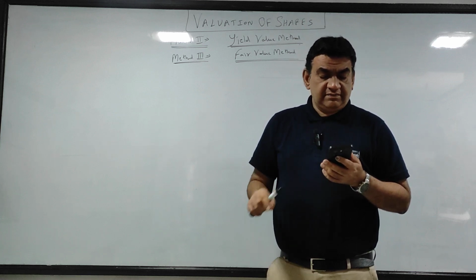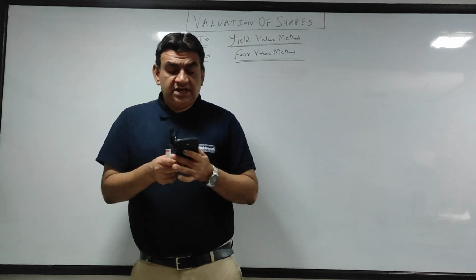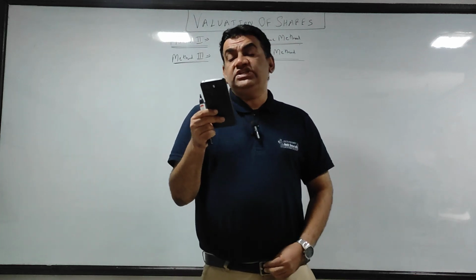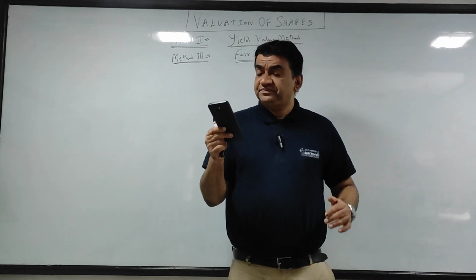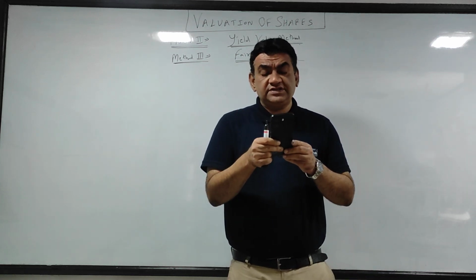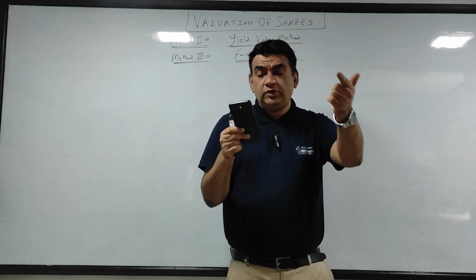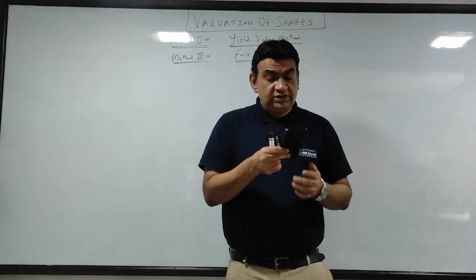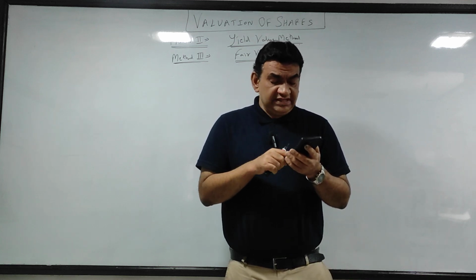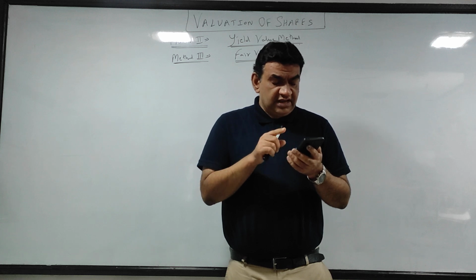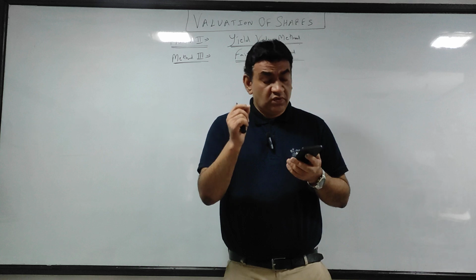Following is the information given by ABC Ltd. 8,000 6% preference shares of 10 each, 20,000 equity shares of 10 each, average profit, income tax rate 30%, company transfers to general reserve every year 20% of the profits post tax, normal rate of return 12%, find out yield value per share. Now see, next I've added, assuming that the intrinsic value of share of ABC is 18.67, find out the fair value.